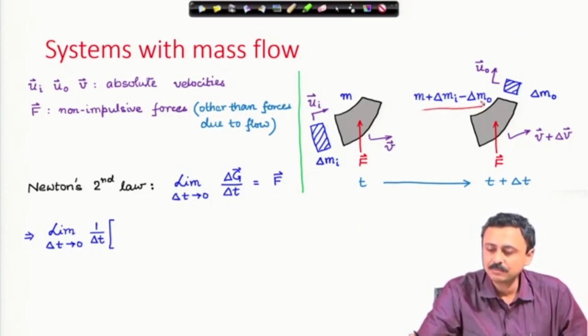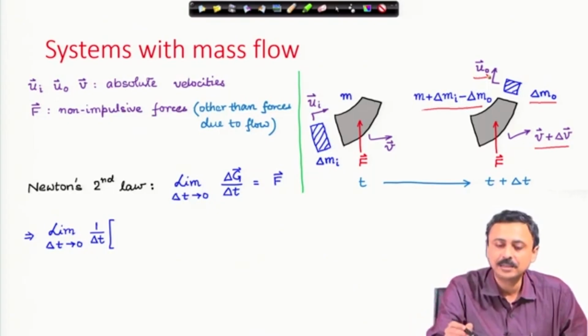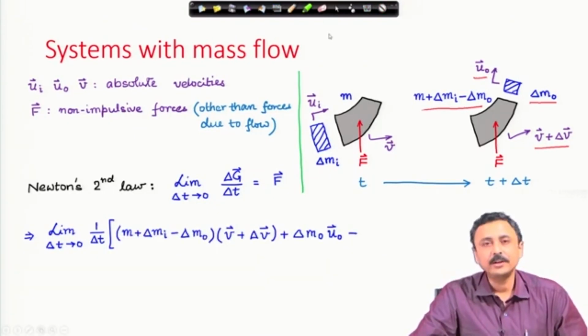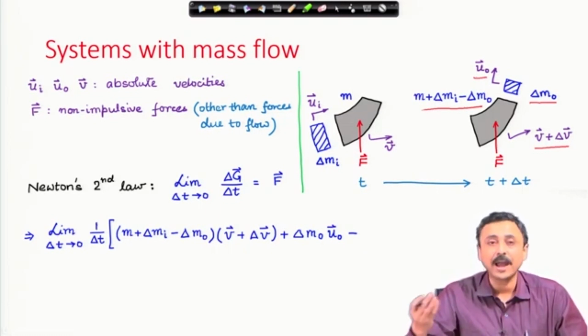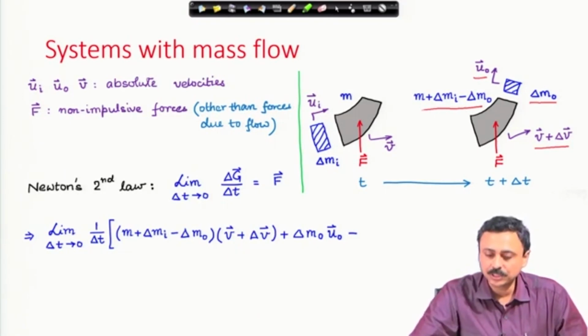The final mass of the system times the velocity of the system, plus the mass ejected times its absolute velocity, constitutes the net final momentum of the system. We have the system itself and that ejected mass, both of them together constitute the final momentum of the whole system.